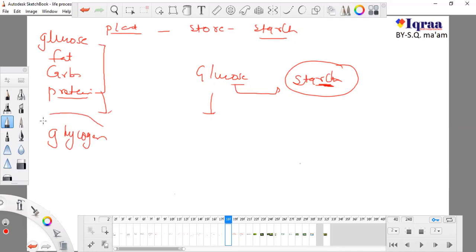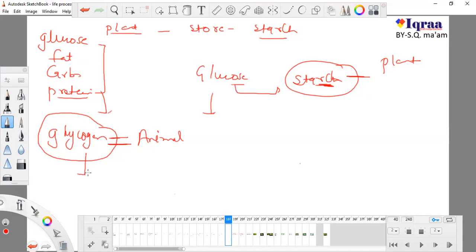Glycogen is utilized by our body when we are not getting food. Starch is the stored emergency food material in plants, and glycogen is the stored emergency food material in animals.